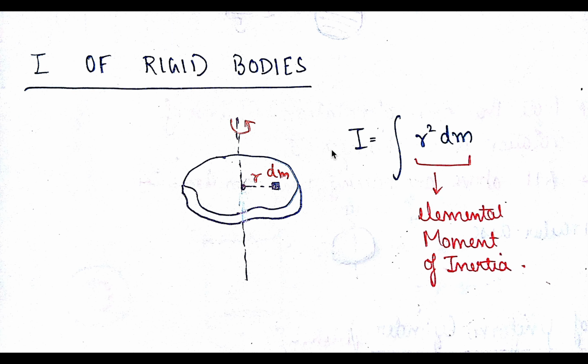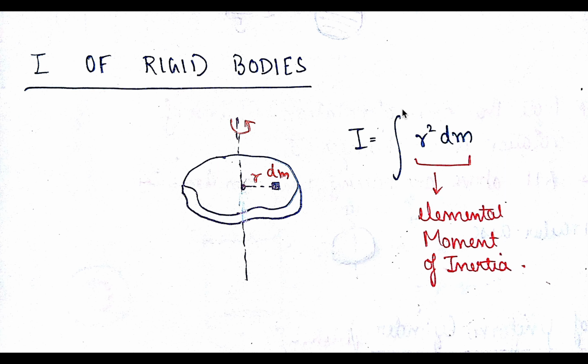But when your mass is very small, you can convert that sigma into an integral. Remember that integration is actually the sum of very small elemental particles, that is dm. If you sum them, you will get the moment of inertia of the full body.